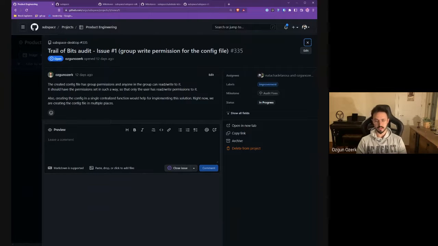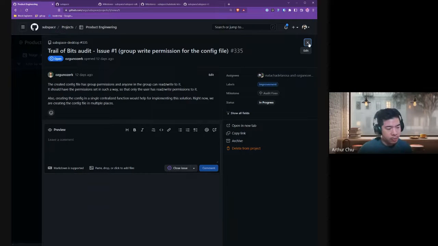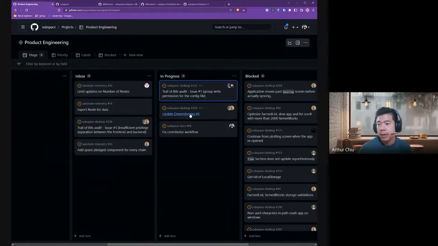But in Linux, other users in the same group will have access for reading and writing, and for macOS, only for read. So for macOS and Linux, we changed the permissions so that only the current user has read and write permission to the configuration file. Because a potential attack scenario would be another user messing with this file and changing the reward address, and that is something we definitely don't want. Okay, cool. That sounds pretty straightforward. All right, let's keep that posted.